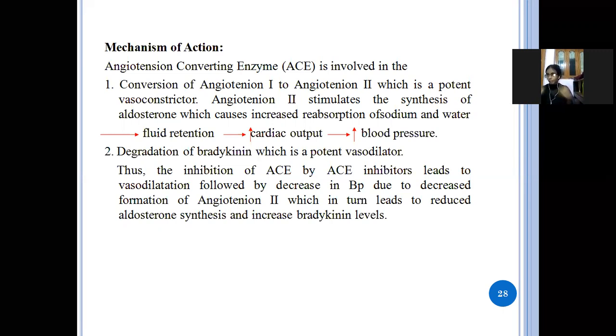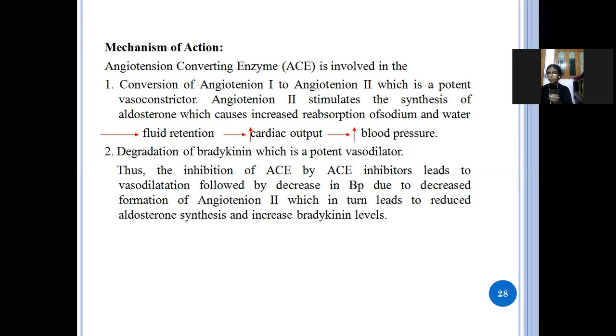If the reabsorption of sodium and water occurs, the heart rate increases and the blood pressure also increases. The angiotensin converting enzyme converts angiotensin 1 to angiotensin 2.